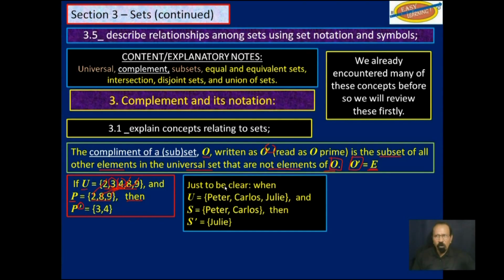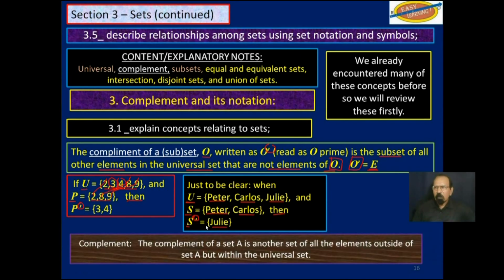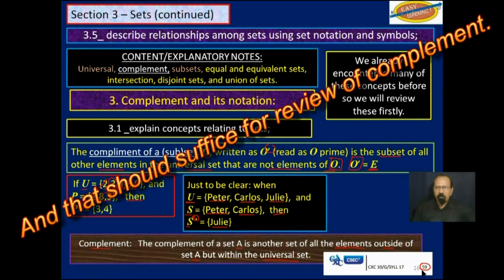Another example that we already looked at, say these are the 3 children in a family. So the universal set is Peter, Carlos, and Julie. And let us say we have the subset sons, Peter and Carlos, then S prime or S complement would be the daughter, Julie. So the complement of set A is another set of all the elements outside of A, but within the universal set. And that is taken from your syllabus, page 59, as a definition for complement.